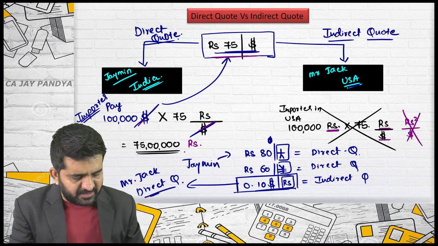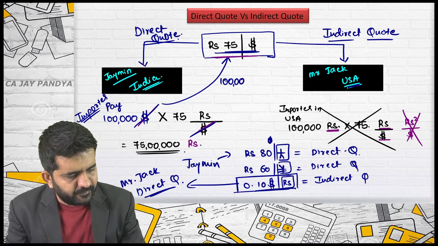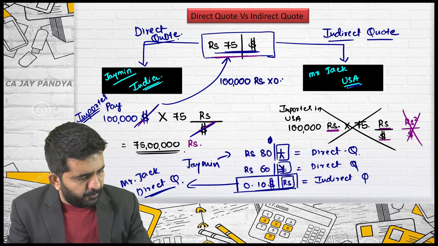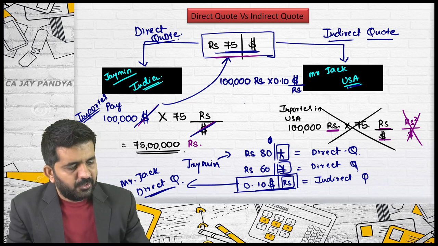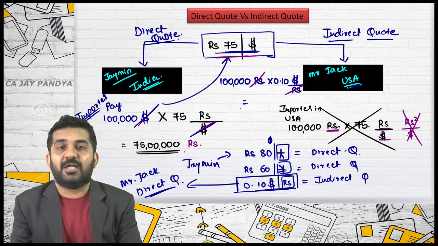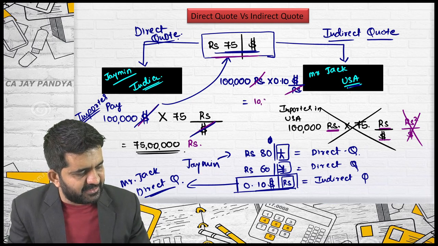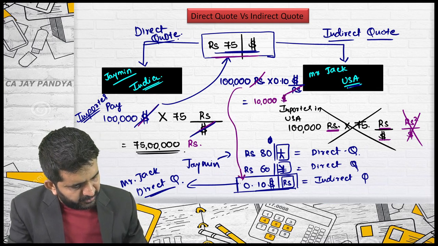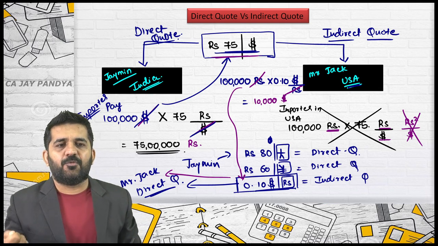$0.10 per rupee is direct for Mr. Jack. Mr. Jack was liable to pay 1 lakh rupees. What is this quote? $0.10 per rupees. Mathematically, this is numerator, this is denominator. Can this be cancelled? The answer is yes. What will remain is dollar. 1 lakh into 0.10 is $10,000. See, for Mr. Jack, this quote can be directly multiplied, so it is termed a direct quote for Mr. Jack.